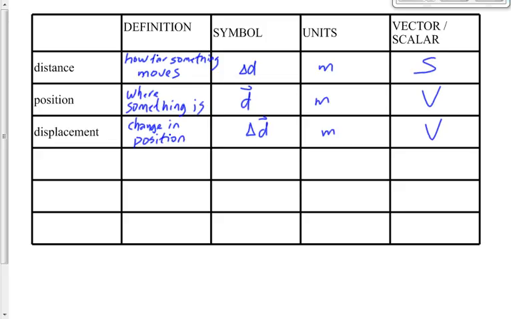Okay, now I'm going to walk. Remember that number? I was 2 meters north of the wall, right? 1, 2, 3, 4. Where am I now? 6 meters north of the wall. That's my distance, position, or displacement? That's my position.